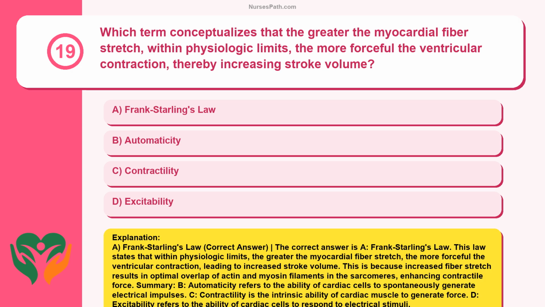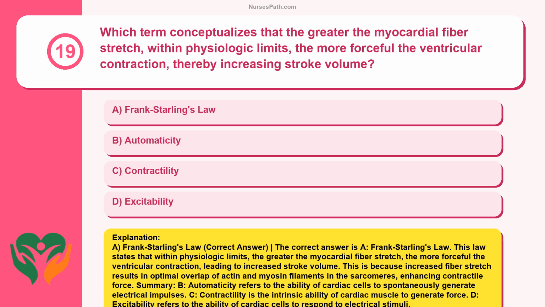A. Frank Starling's law. Correct answer. The correct answer is A. Frank Starling's law. This law states that within physiologic limits, the greater the myocardial fiber stretch, the more forceful the ventricular contraction, leading to increased stroke volume. This is because increased fiber stretch results in optimal overlap of actin and myosin filaments in the sarcomeres, enhancing contractile